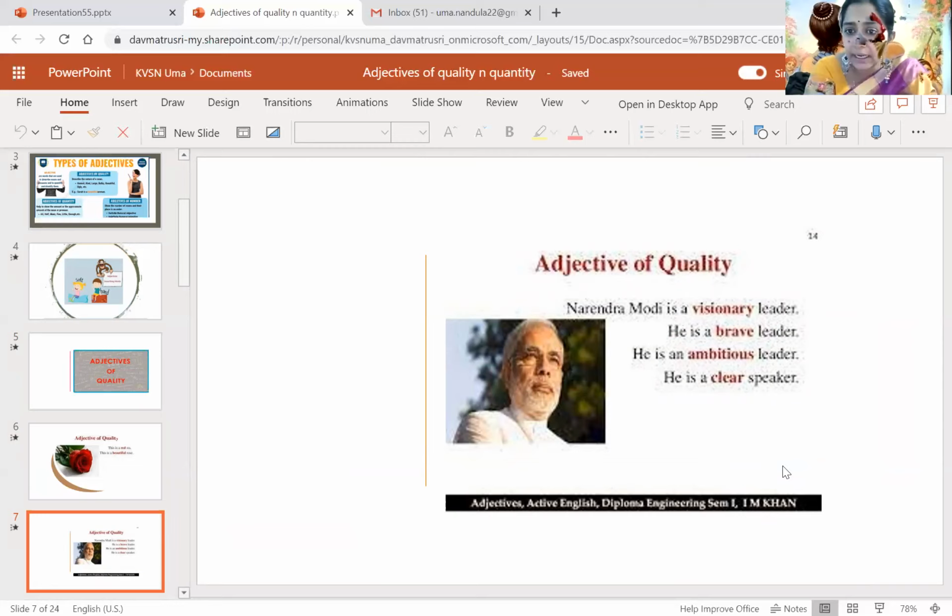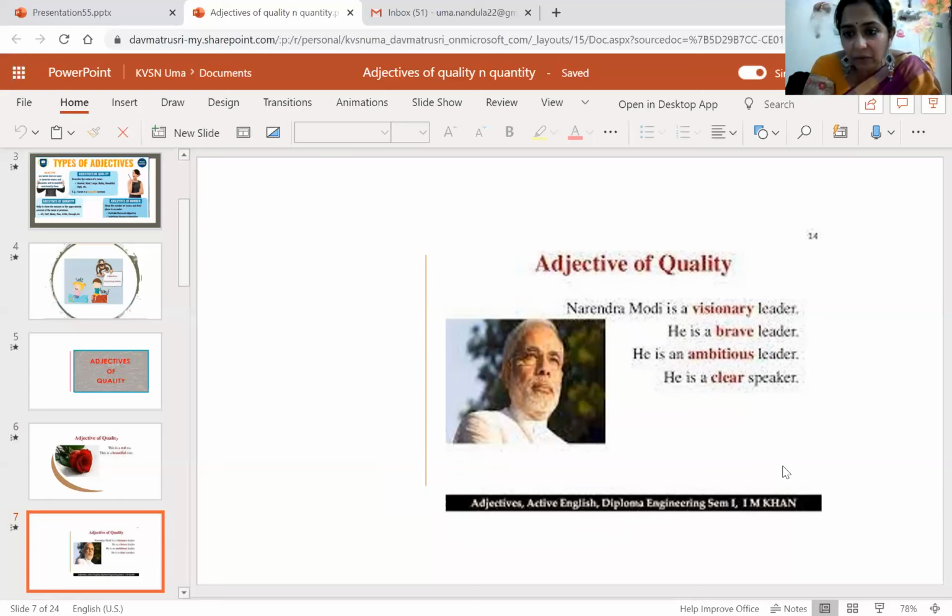Visionary leader. What do you mean by visionary, children? Visionary means someone who has a very great idea about the future. The future of India is in his hands. He is none other than the prime minister, and the prime minister is like a father to the whole country. So all the future of the country is in his hands. He has to think better for the people, better for the generations coming. So he is a very great visionary leader, right? So visionary is what kind of leader? What kind? It is an adjective of quality.